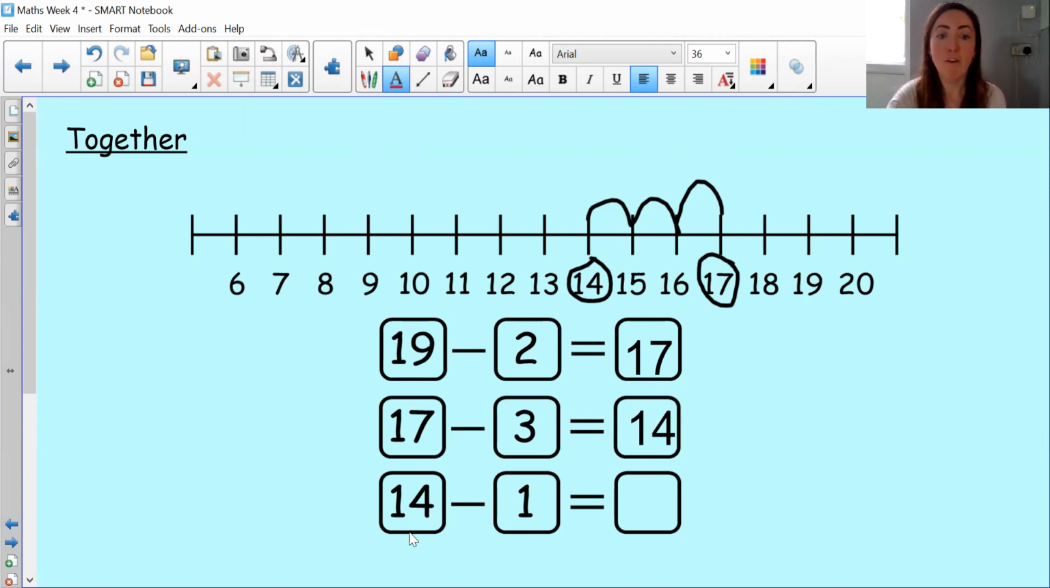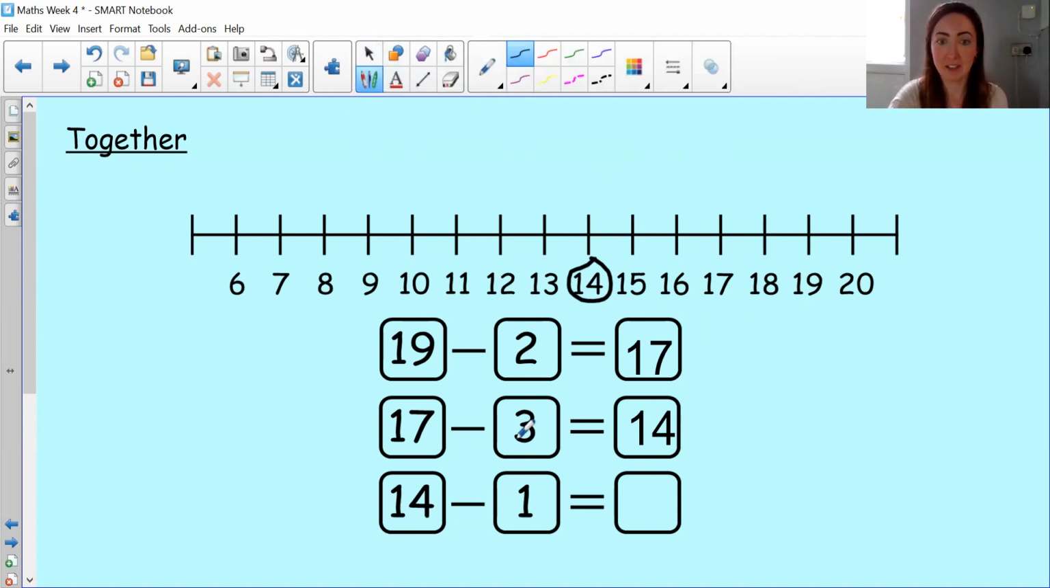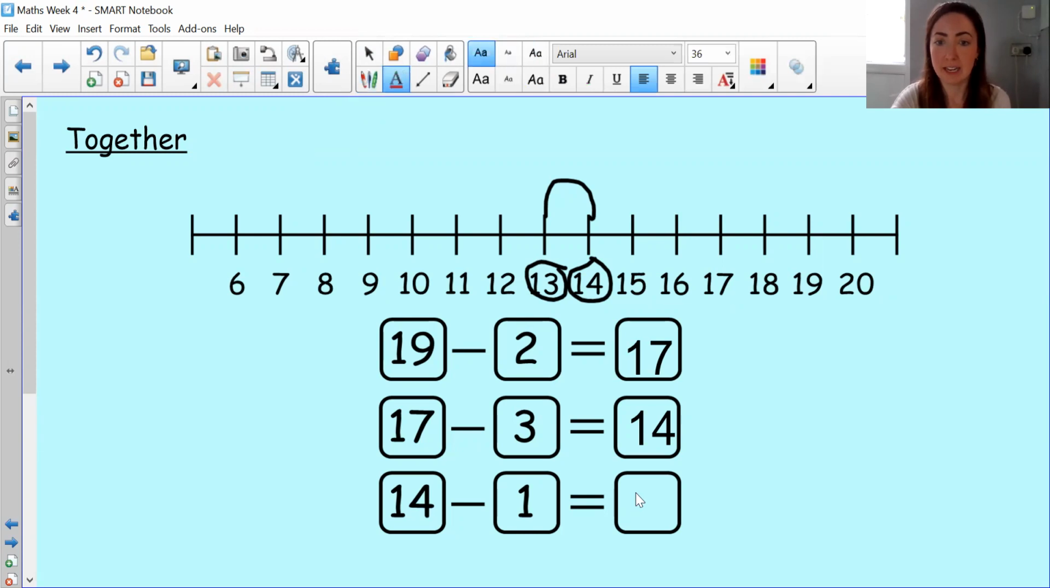And then finally, 14 take away 1. So we'll rub this out. This time I'm not going to rub out 14 because we are starting from 14. And taking away, oh, just 1. So 1 jump, we land on 13. And hopefully you might have been able to work that one out anyway, because when we take away 1, it's just 1 less. 1 less than 14 is 13.